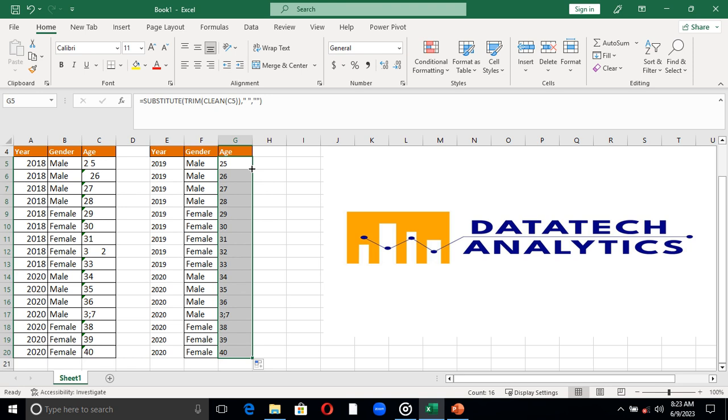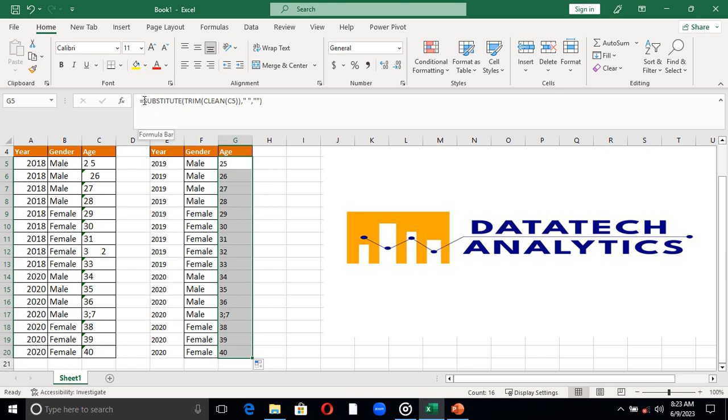As we can see, this 32 now has removed the unnecessary space, and all this looks like a 35. But also, if you look at this number now, you can see that this 37 has one particular semicolon, which can also deprive me from getting this added or computing any analysis on it. I have to also get rid of this semicolon.